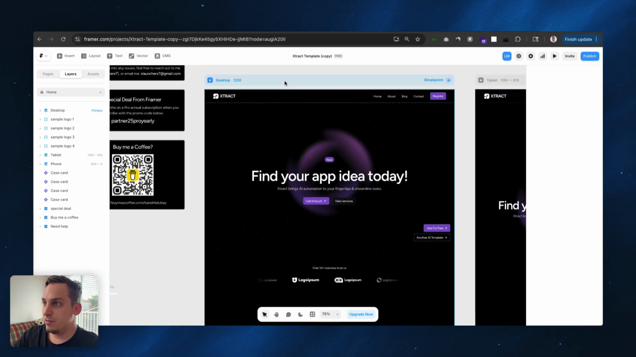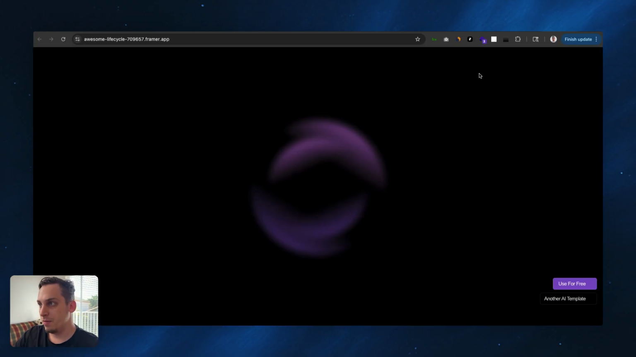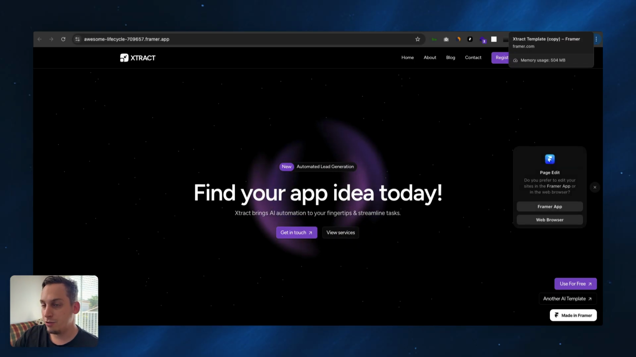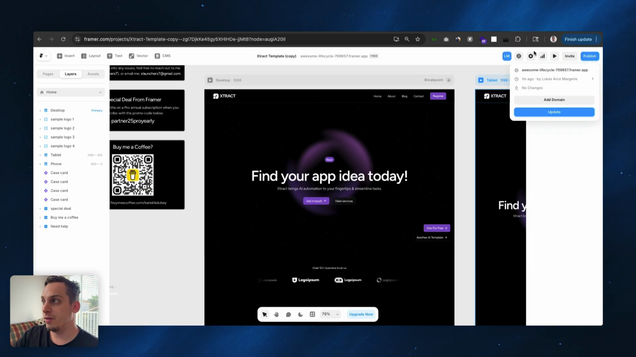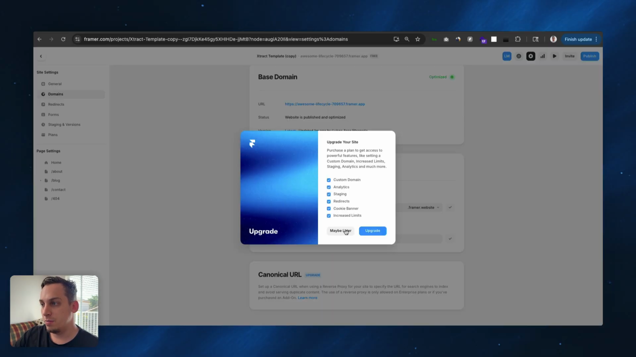And then again, you can easily just publish this in a Framer website. Click over here. We already have a preview version with a preview URL. But once you want to actually add this to a real URL, it's very easy. You just have to add the domain, go down here, and connect to your own domain.